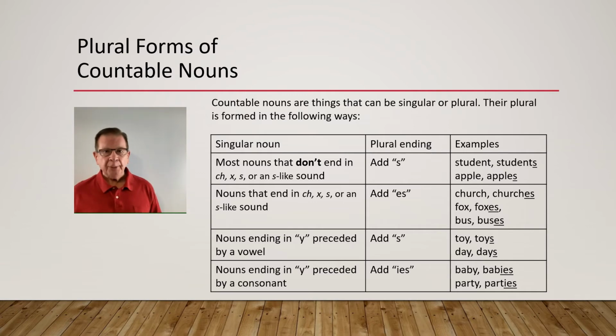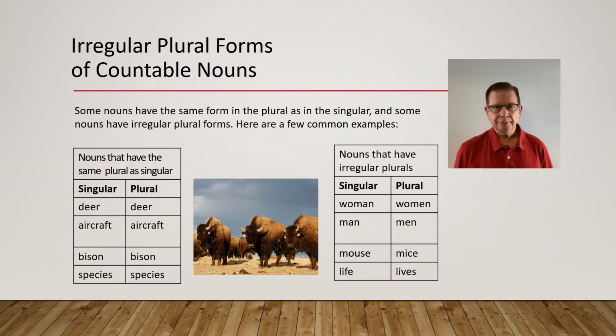Nouns ending in Y preceded by a vowel form their plural by adding an S. Examples: one toy, 10 toys, one day, 7 days. Nouns ending in Y preceded by a consonant form their plural by dropping the Y and adding IES. Examples: a baby, some babies. One party, two parties.